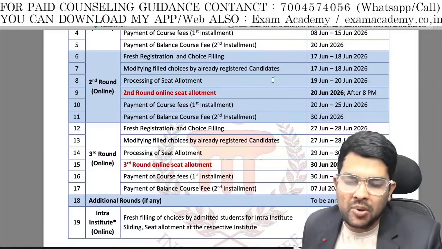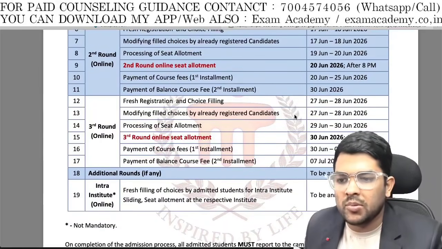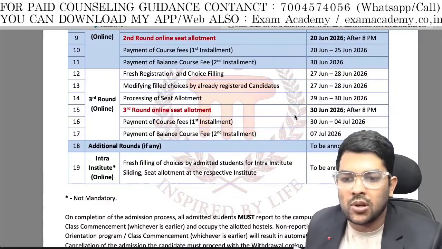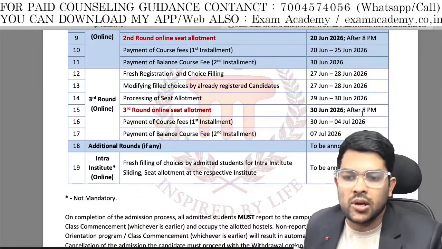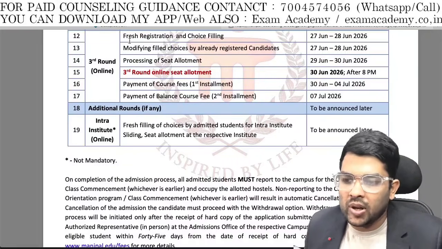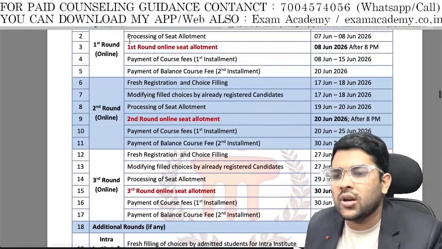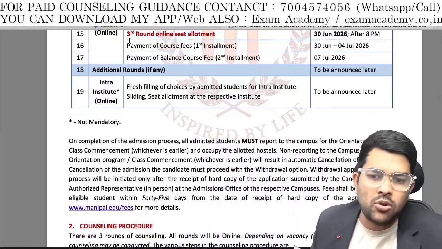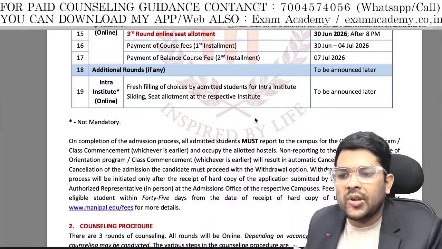And after that again payment, first and second installment will be done, and fresh registration will start before the third round, and the third round will be done on 30th June. And thereafter additional rounds, if any. They have announced 3 rounds, but earlier they said 4 rounds. So the 4th, 5th, 6th round also they can do. That will be announced at a later time.